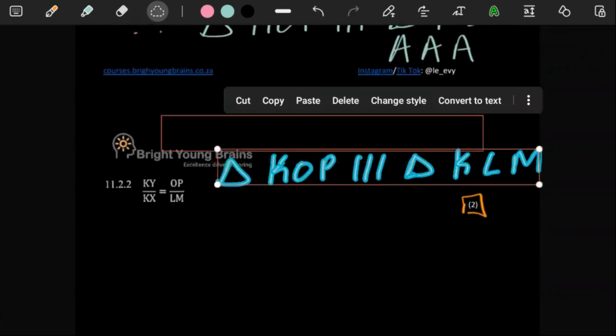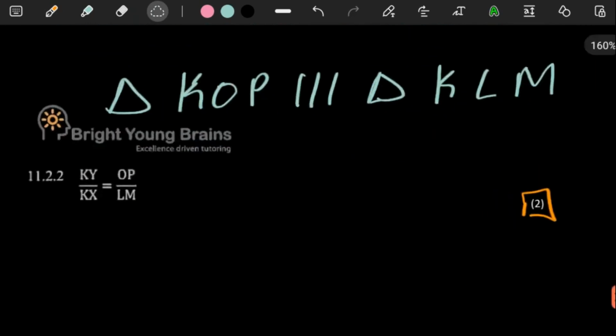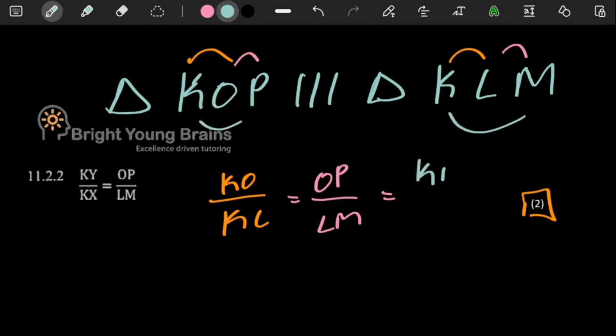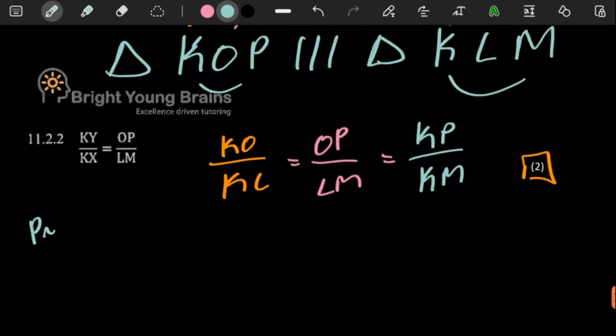With these two being similar, we can write that KO over KL is equal to OP over LM, which is also equal to KP over KM. The reason for writing all this will just be proportionality theorem. Let me maybe write it here.